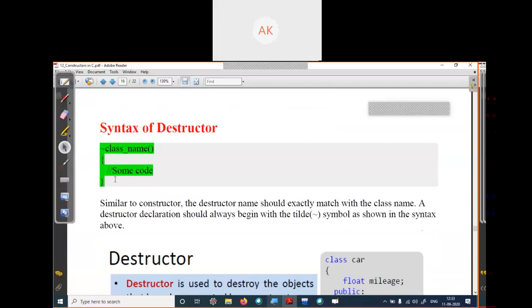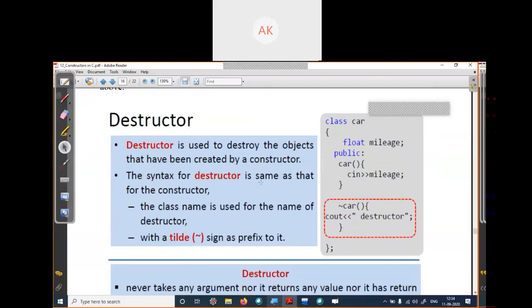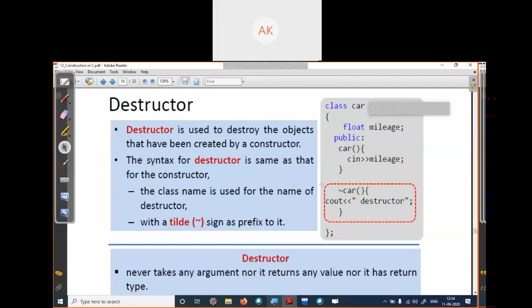So this is the syntax for destructor. Before the class name, just write the tilde symbol, showing this is a destructor. If you do not put this tilde before your class name, it will be considered a constructor, a default constructor with no parameters. On this screen you can see we have created one class Car with one data member, mileage. In the public area we create a default constructor that takes no inputs, a constructor taking mileage as input, and a destructor.